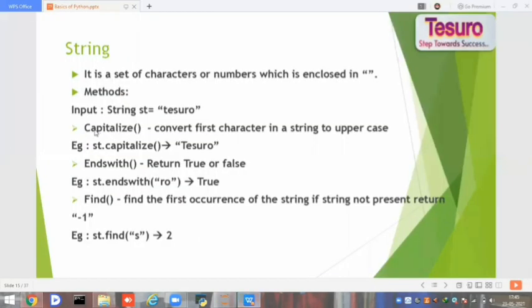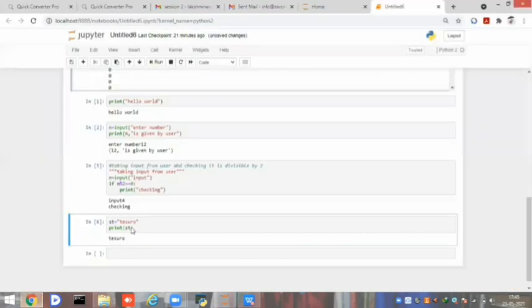The first function is capitalize. Capitalize is the one which changes the first letter in the string to uppercase. If it is in uppercase already, it ignores it. Otherwise, it will change to uppercase. st dot capitalize of. See, the first character is changed to capital T.